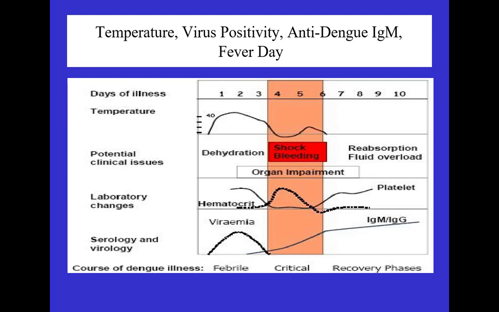This particular diagram is showing you here. I am using my cursor. The temperature is coming down to almost day 3, and viremia, look here, is also going down along with your temperature coming down. Now NS1 comes positive only during this duration of viremia. Maybe you have sent the investigation on a day when you are not going to get any positive, and you will say my patient is not having dengue, which otherwise is a positive dengue test. So your IgG, IgM is going to come positive only at this level. They start coming from day 3 onward, and the peak goes up to day 6.